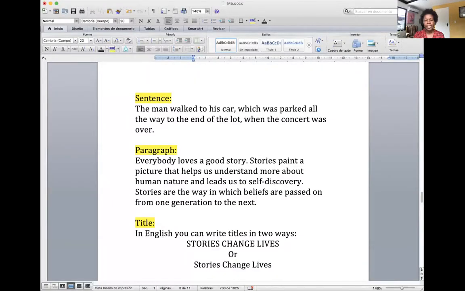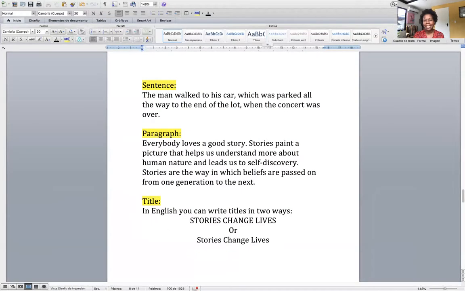So we're going to go over a few important issues. The first one is, what exactly is a sentence? Some of you are struggling with that. Let's look at the sentence in the example that I'm giving you. A sentence, as you can see, starts with a capital letter and ends with a period. What's a period? Punto. It's not called a point or a dot. It's called a period. And a sentence begins with a capital letter and ends with a period.